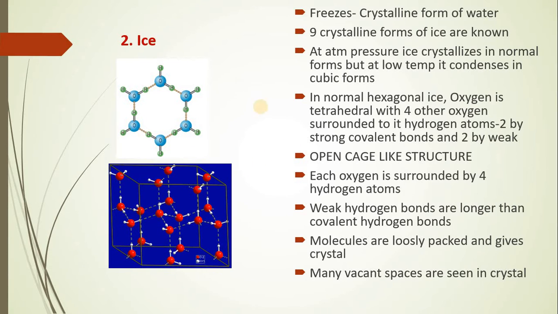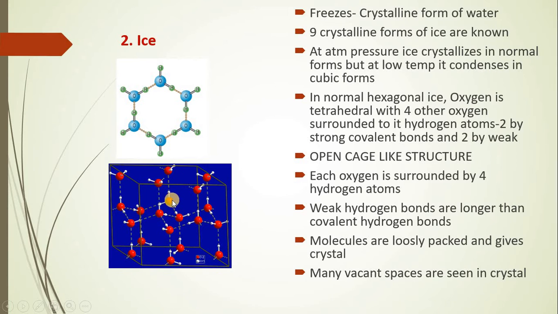Further, this situation leads to the formation of an open cage-like structure, and in this open cage-like structure, oxygen is every time surrounded by 4 hydrogen atoms. Now, weak hydrogen bonds are always seen to be longer, between two water molecules.